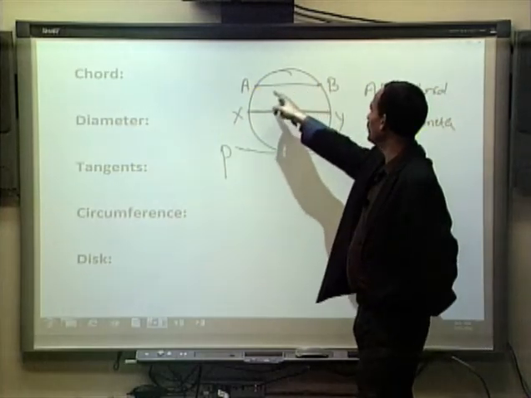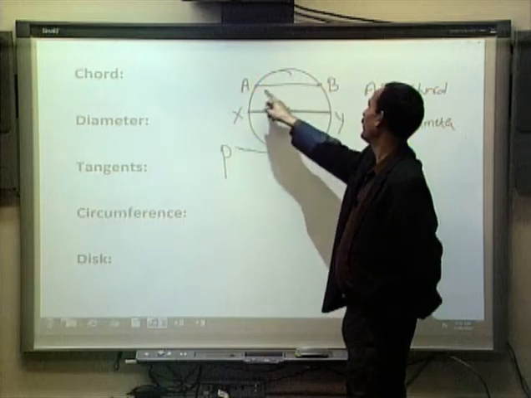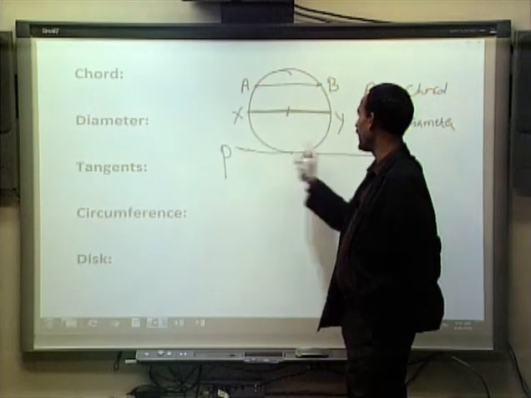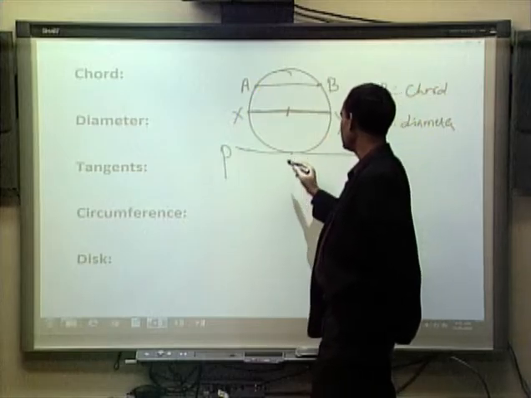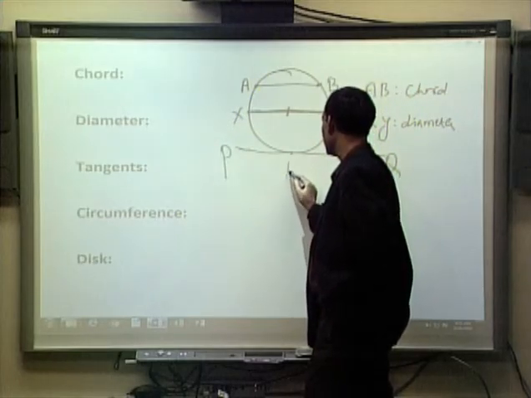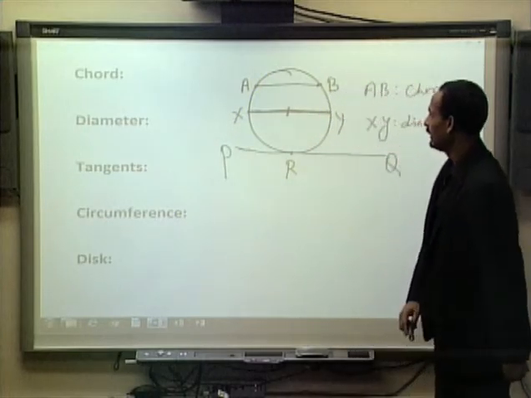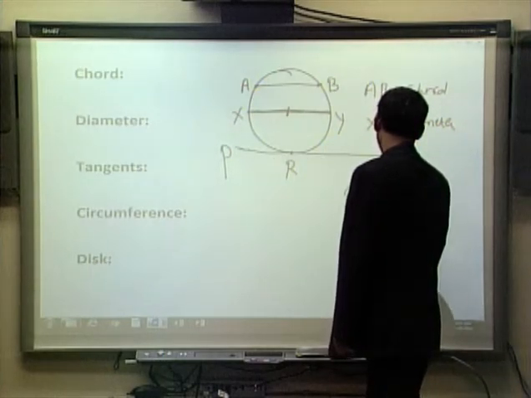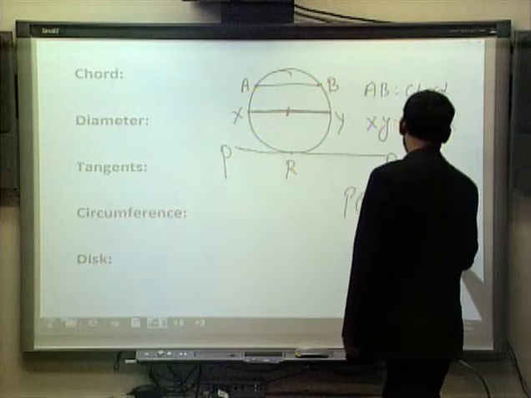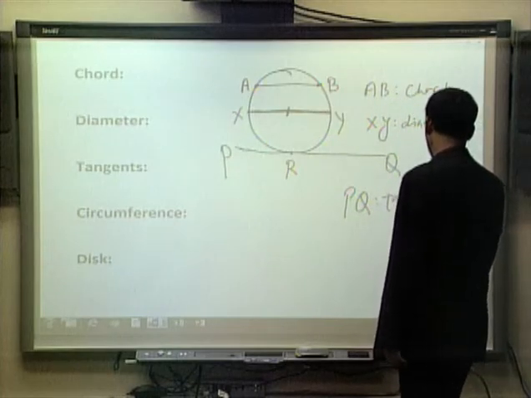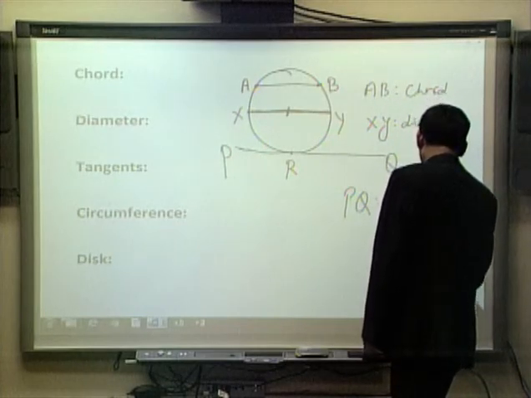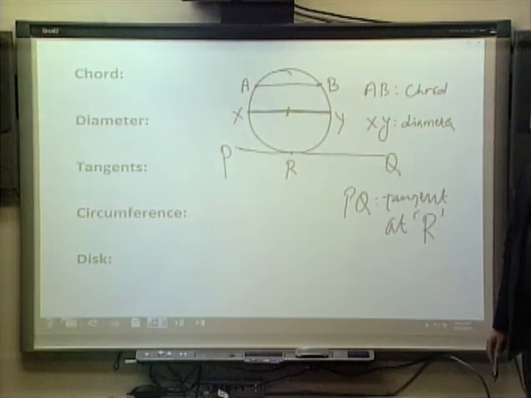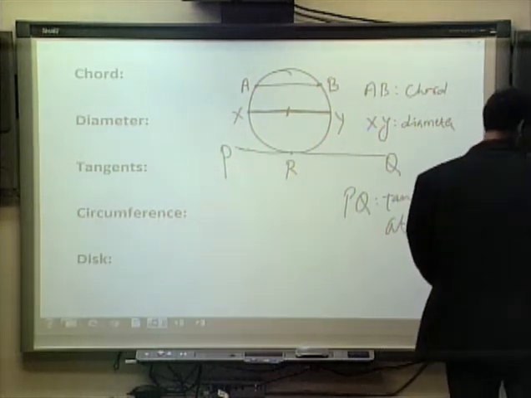The chords will intersect the circle at 2 points. See, they meet the circle at A and B, X and Y, but this line PQ is meeting the circle only at a point. Let's say the point is R. This PQ is called a tangent. This is called a tangent at the point R. So this is tangent to the circle at the point R.